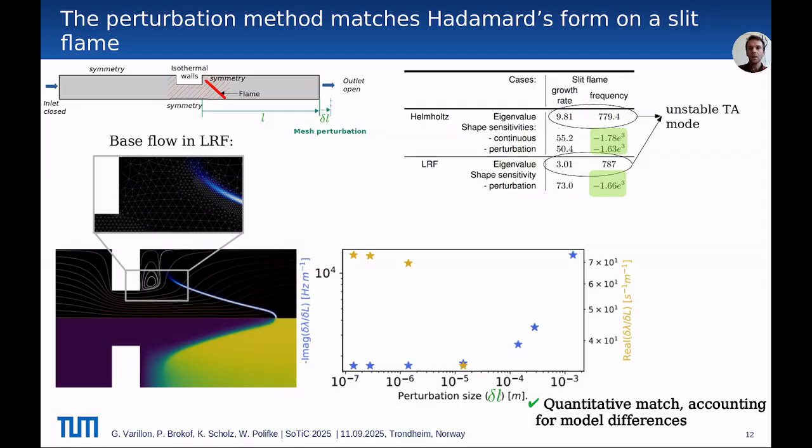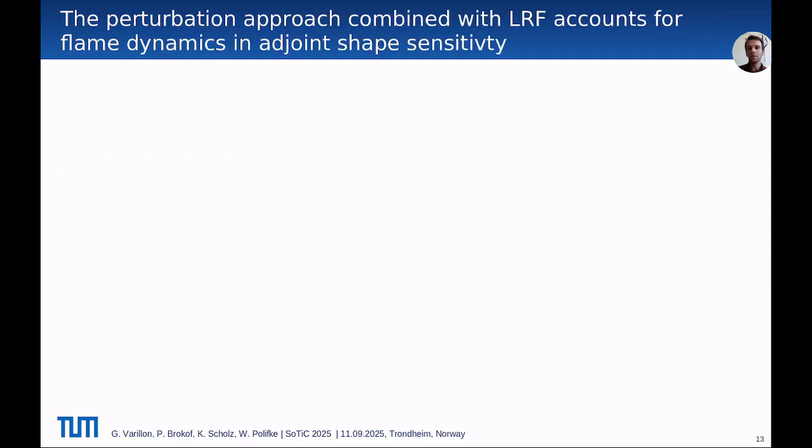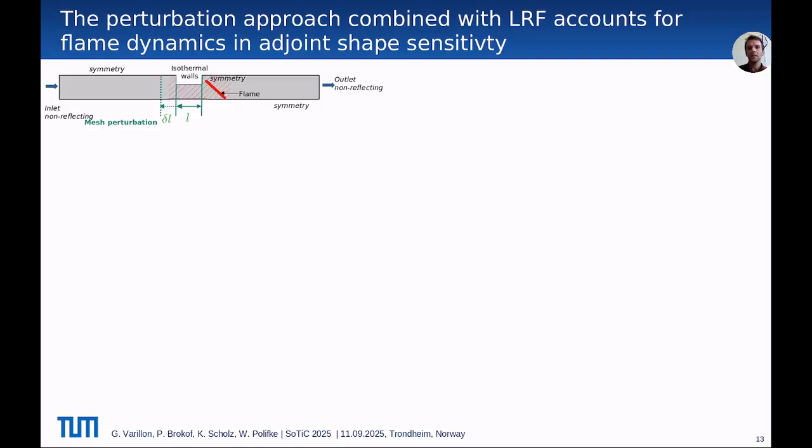We are now moving to the last case, which is a case that cannot be tackled with the Helmholtz equation, since we compute the sensitivity of the unstable mode on that slit flame with respect to an elongation of the slit. Hence, it changes the time delays of the thermoacoustic feedback loop, and so it changes the flame dynamics.